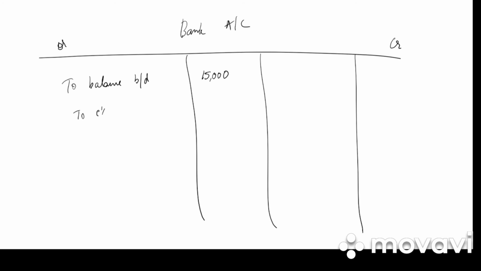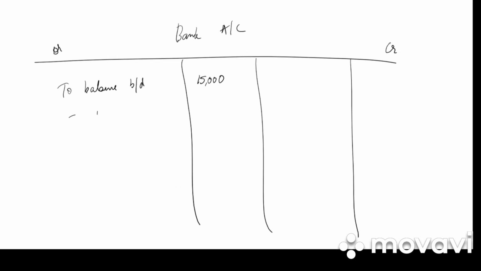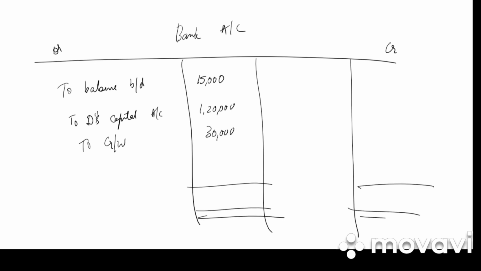Then we have to D's capital account, 1,20,000. Then we have to goodwill, premium for goodwill, that is 30,000. So what is the total? 1,50,000 plus 15,000. It is 1,65,000. 1,65,000 by balance carried down.